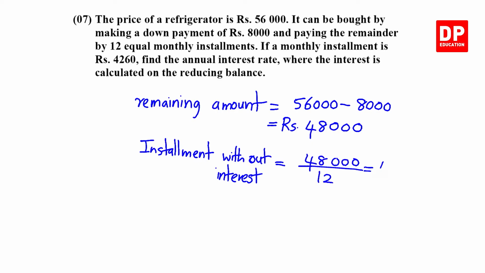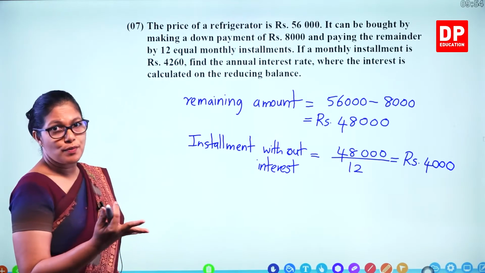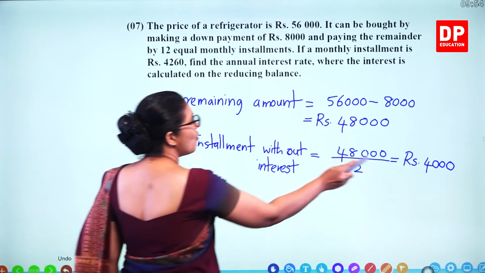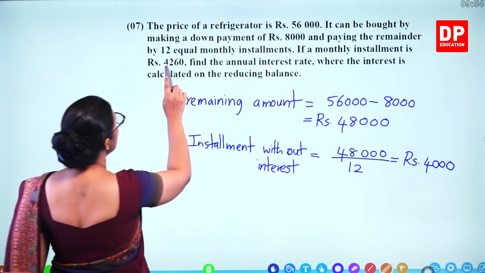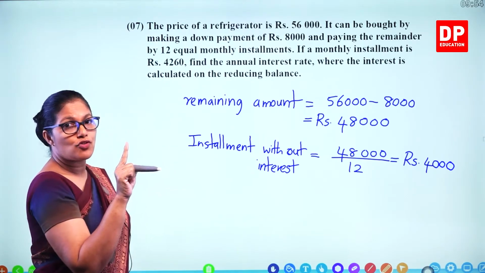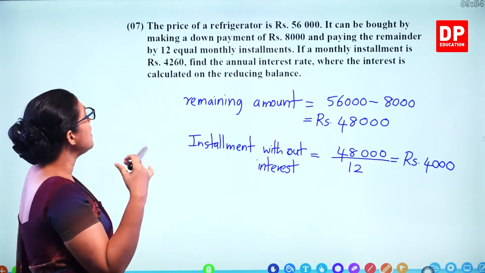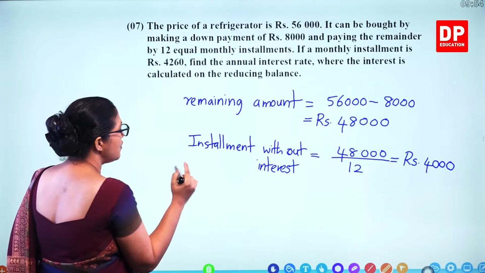That means 4,000 rupees. Now we need to find the total interest being paid. So 4,000 and here 4,260. That's the monthly installment. So you have to take the difference and multiply by 12 to get the total interest.